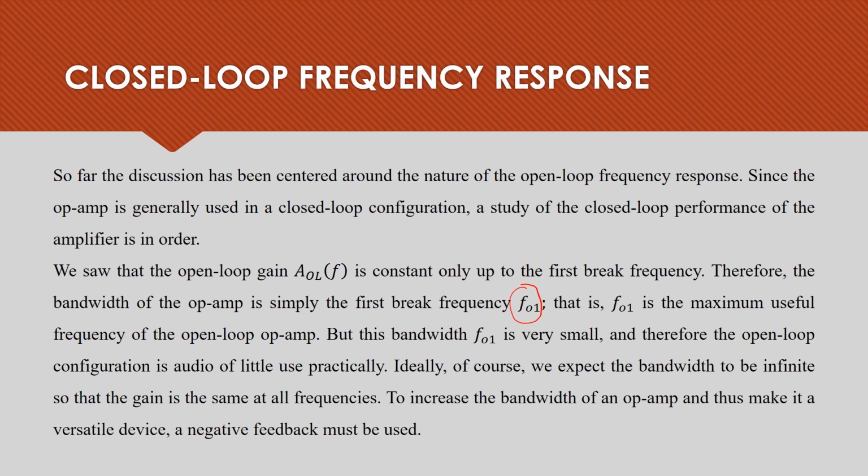This bandwidth is very small, and therefore the open loop configuration is practically of very little use. So we expect the bandwidth to be infinite so that gain is the same at all frequencies. To increase the bandwidth of the op-amp and make it a versatile device, negative feedback must be used.